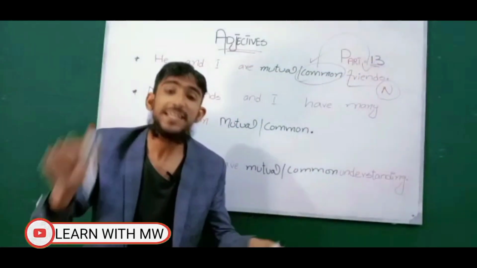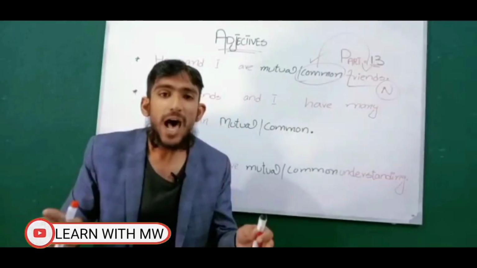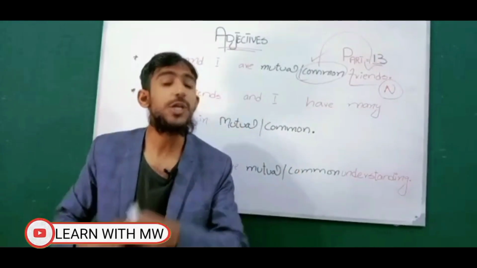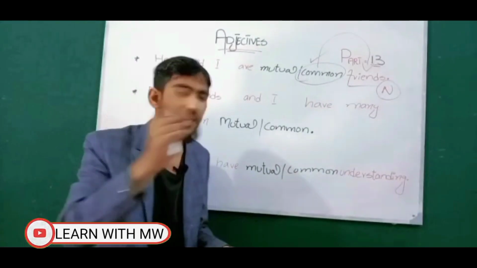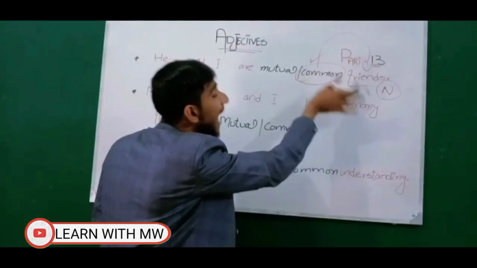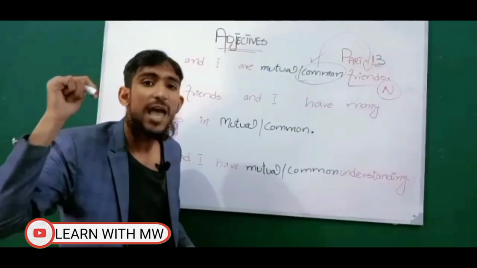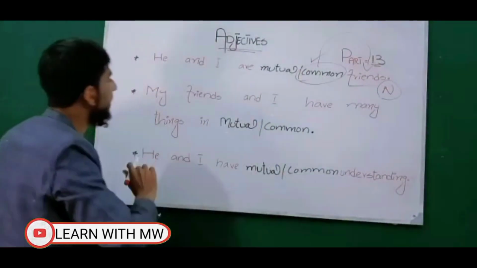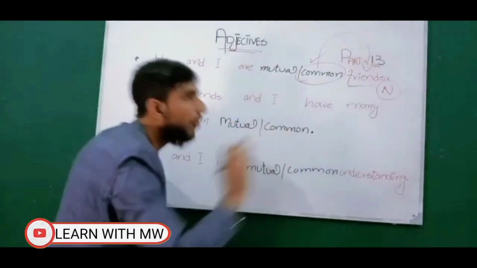And we have learned in the series on adjectives that those words which add meaning to the noun, either in terms of quality or in terms of quantity, we call them adjectives. So here common is also behaving as an adjective in English grammar. The concept that we discussed in the previous slide is also proved here. So now look at the second example: my friends and I have many things in mutual or common.